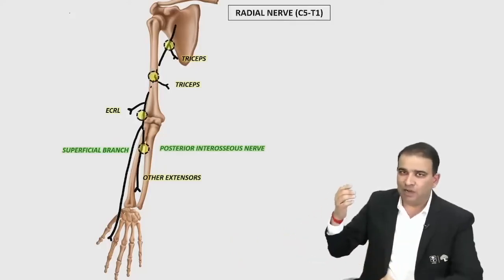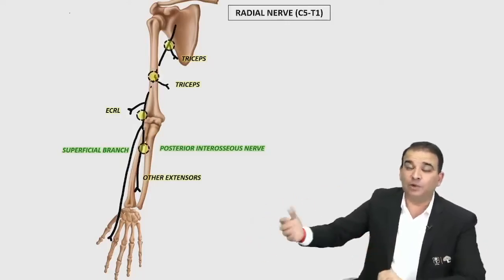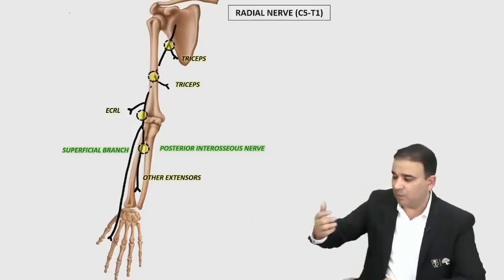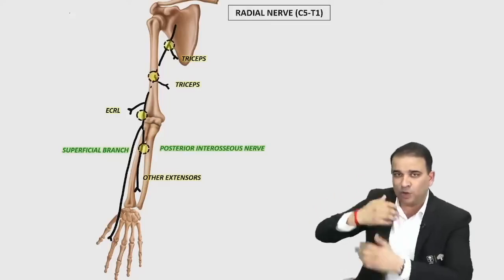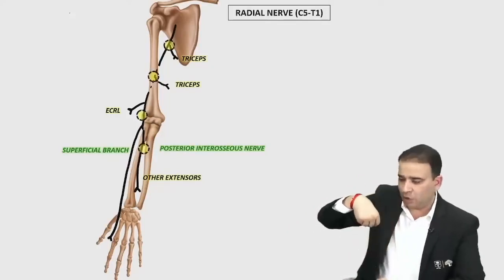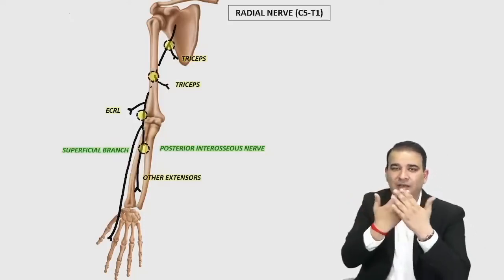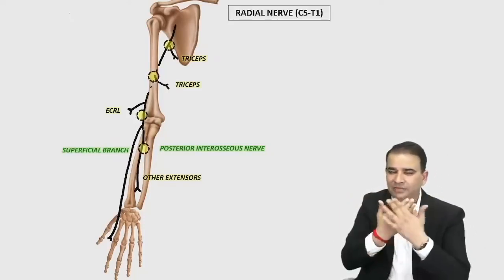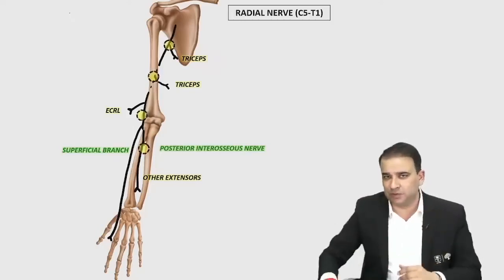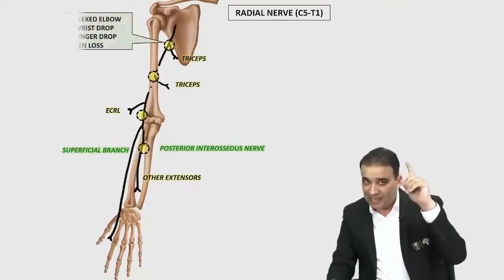So obviously the triceps is gone. Okay, I'm sorry, the elbow will come into the flexed position. The extensor is gone, so the elbow will come into the flexed position. The wrist will also be dropped. The wrist will also come into flexed position. Fingers will also be dropped. That is a finger drop. And there obviously is a sensory loss on the lateral 3.5. Whatever area is supplied by the radial nerve, 3.5 or 2.5 varies from person to person. So in crutch palsy or in the higher injury of the radial nerve in the axilla, look at that.